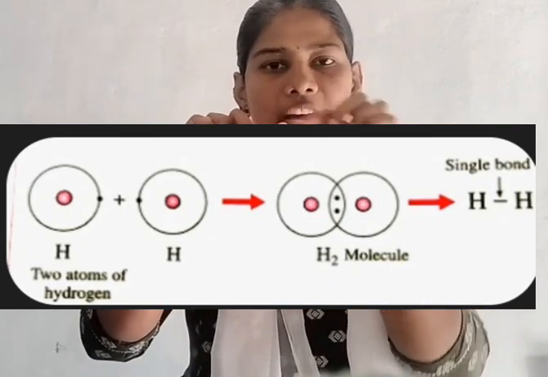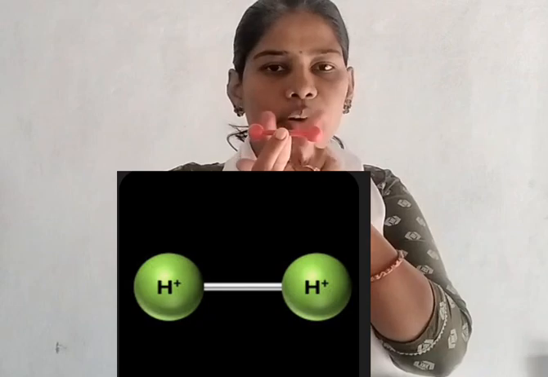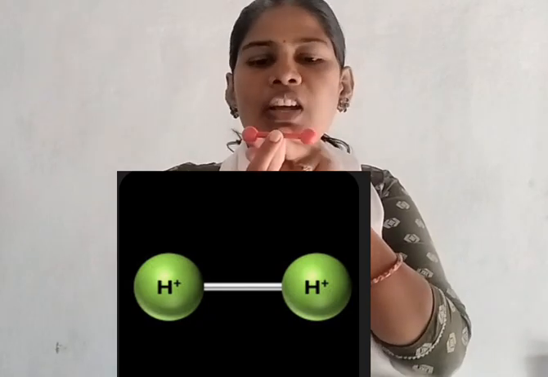Okay, what is a covalent bond? That is the sharing of electrons between two atoms. दो इलेक्ट्रॉन यहाँ पे क्या करेंगे, शेयर करेंगे ना. So it creates a structure like this. This is one hydrogen atom, this is the other hydrogen atom. Both of these two hydrogen atoms combine with each other to produce the non-polar covalent bond.